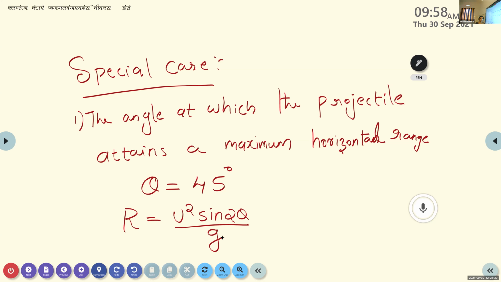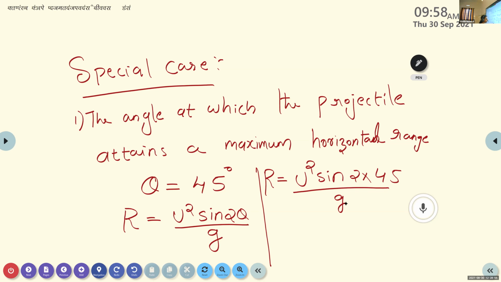So in order to obtain a maximum horizontal range, the angle theta should be equal to 45 degree. So the equation becomes R is equal to u square sin 2 into 45, that is sin 90 degree, divided by g.